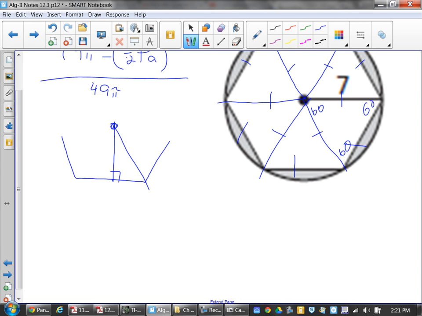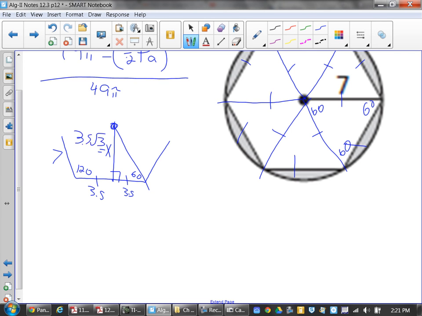If I know that this side is 7, this angle is 120, these two are both 3.5, and this is 60, what's the apothem? 3.5 squared plus x squared equals 7 squared. You're overthinking it. What kind of triangle is that in the middle? A 30-60-90. Across from the 30 is 3.5, so 3.5 root 3 is your apothem. You're just using the properties.